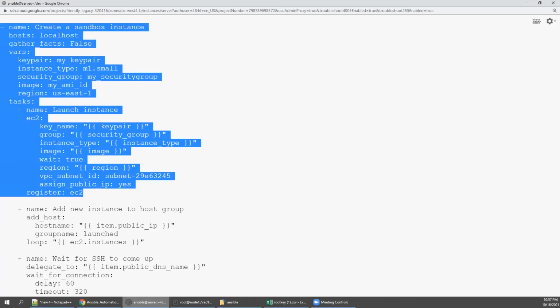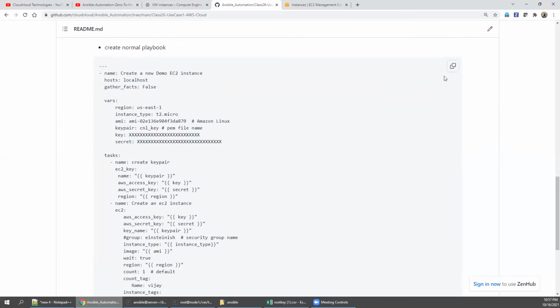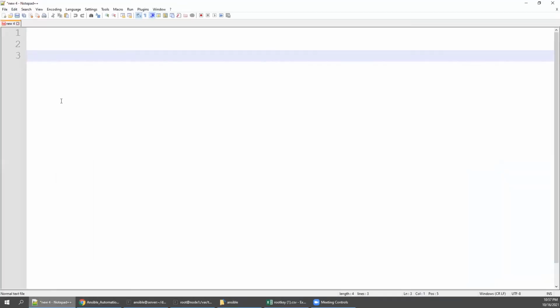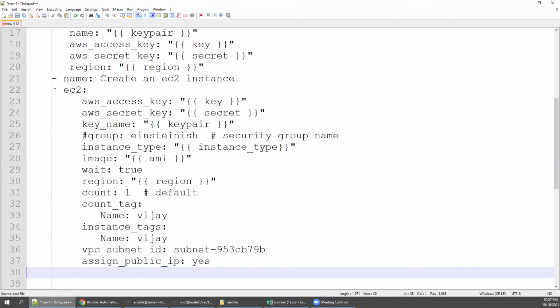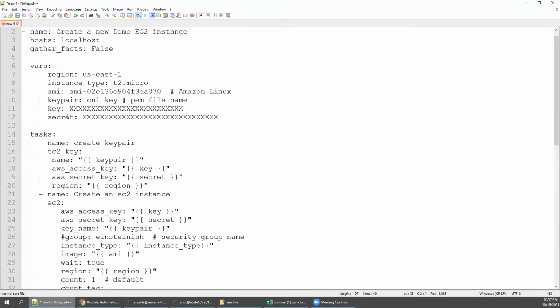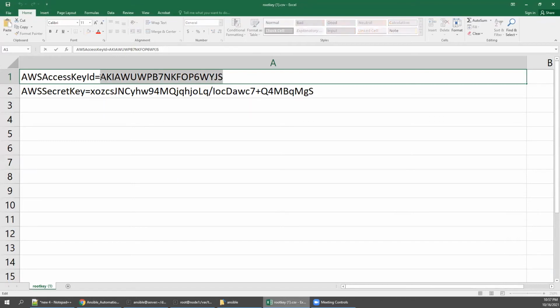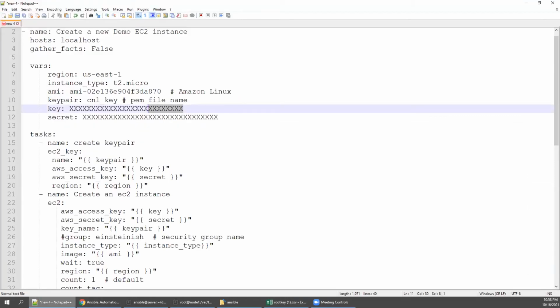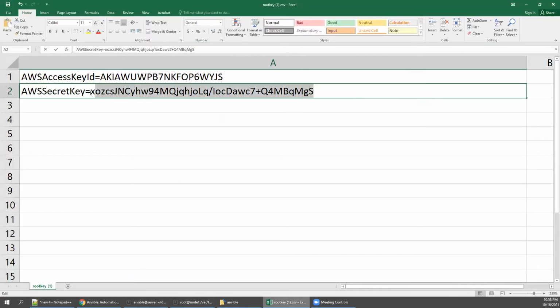So register EC2, this is going to be the security ID and key pair. Copy this, similar to the way I did, in Notepad. I'm going to copy this and first paste it in Notepad. Let's show how I have arrived. So come down. The key and secret key you can replace with this, and the secret key also you can replace.